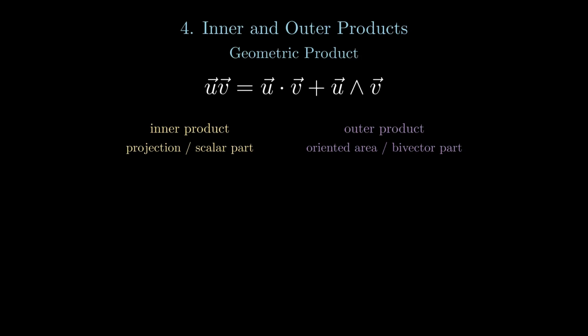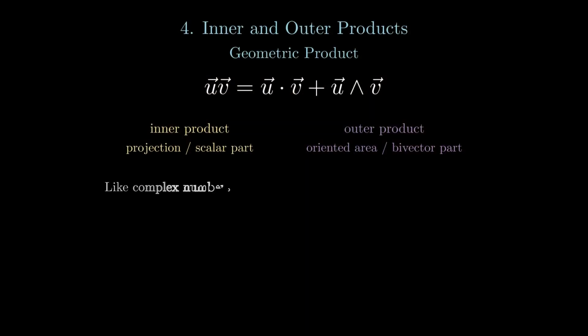If you know about the concept of complex numbers, you may find them similar to this, because complex numbers sum up a real number and an imaginary number. But they're not the same thing, just like what a geometric product does. It sums up a scalar and a bivector, which are also not the same thing. Today we have talked about one vectors, bivectors, and their special way for visualization. This algebra is called a vanilla geometric algebra.